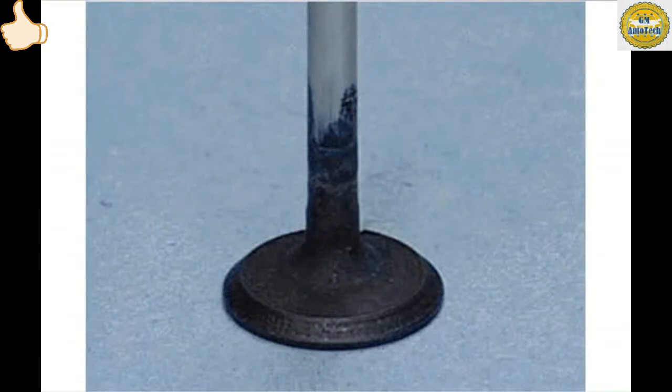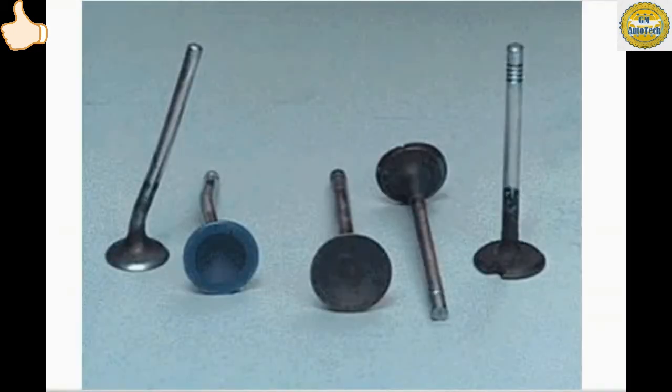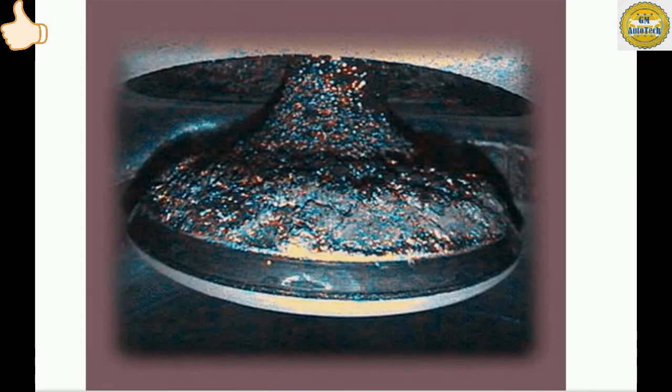A galled or seized valve stem caused by lack of lubrication can result in misfire. A worn, broken, cracked, burned, or bell-mouthed valve can cause misfire. Leaking valve stem seals can cause oil to enter the combustion chamber. This may lead to carbon buildup and the drivability symptoms associated with carbon buildup.